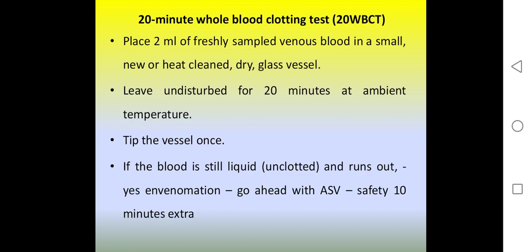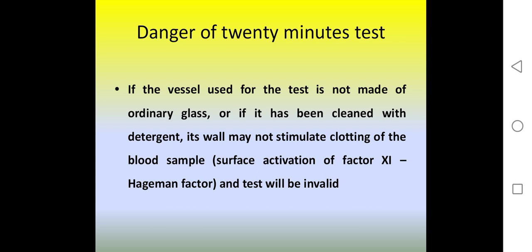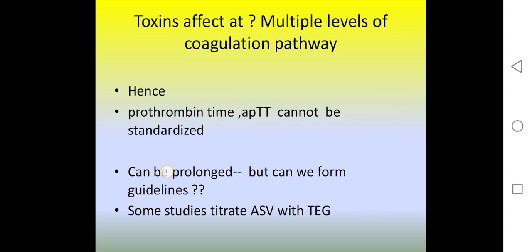So, when a patient comes to hospital, we usually do a 20-minute whole blood clotting test, and blood is removed and kept for 20 minutes to see the clotting. If the blood clots, usually it should clot within 20 minutes. If it is not clotting, then there might be prolongation of bleeding time by snake poison.